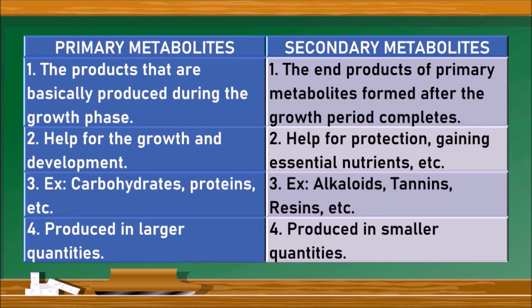The next one is, primary metabolites help for the growth and development, whereas secondary metabolites help for the protection, gaining essential nutrients, etc. The examples of primary metabolites are carbohydrates, proteins, etc., whereas the examples for secondary metabolites are alkaloids, tannins, resins, latex. Primary metabolites are produced in larger quantities, whereas secondary metabolites are produced in smaller quantities.